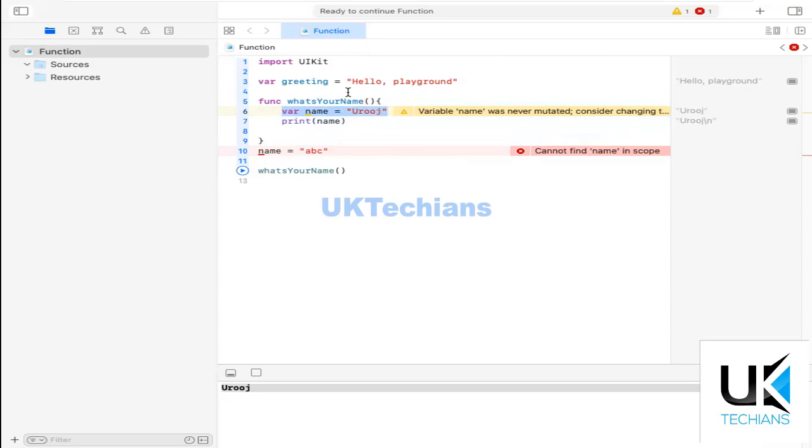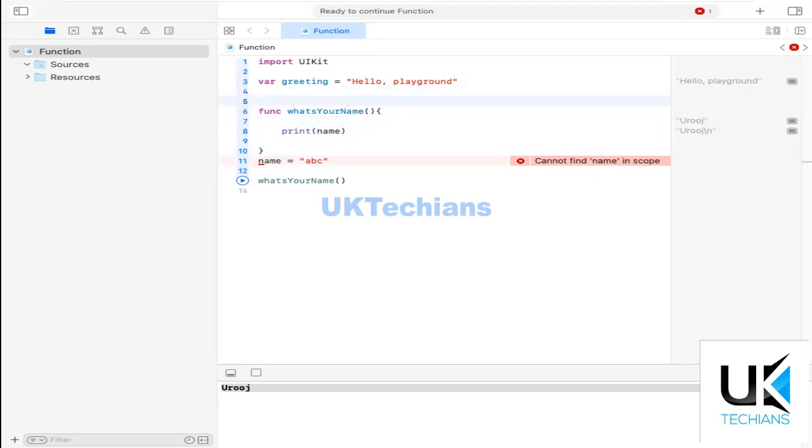Let me cut it and paste it outside, and now this name can be accessible by this method and also by this file, because it's inside the scope of the class, which is the playground. So name can be accessed inside the method or function, or outside the function.